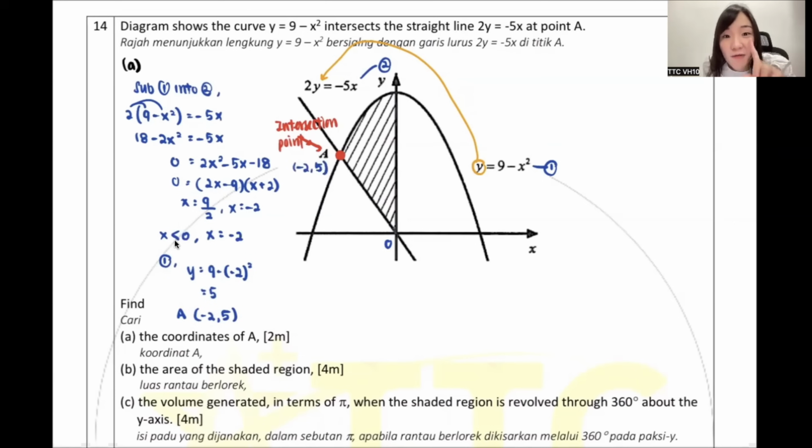Then when you write a flying point, I say flying point, you must draw dotted line. So you see, if you dot down here, you see, I write negative 2, makes sense. If just now you write 9 over 2, doesn't make sense. Then this one, if you dot, here you write 5, also makes sense. So actually, after you get a full one, you put inside, you will know whether you're correct or wrong. Okay? So far, so good, everyone. Or find how to find intersection point, since it's the same one as just now. I just repeat again. Is it better?